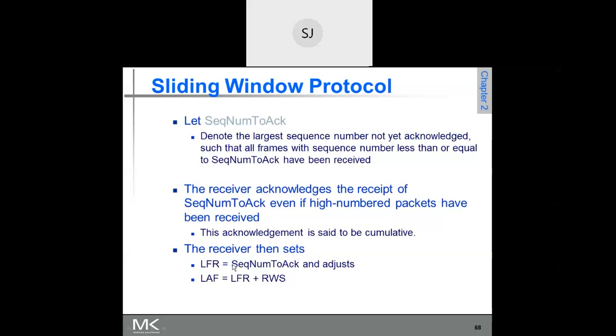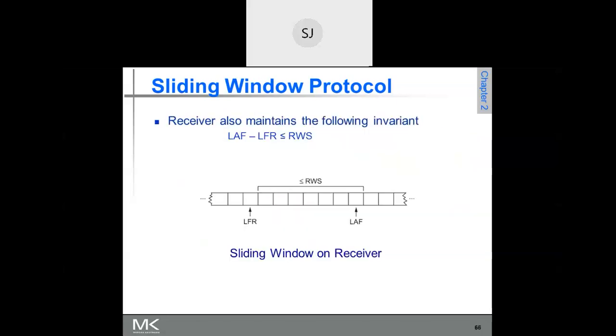So the receiver then sets, please try to understand this: LFR is equal to sequence number to acknowledgement and adjust LAF equal to LFR plus RWS. Now these frames 11, 12, 13, 14, 15, 16, 17 have already been received by the receiver correctly.